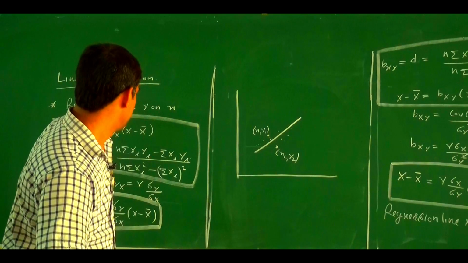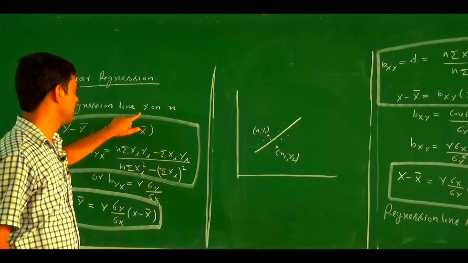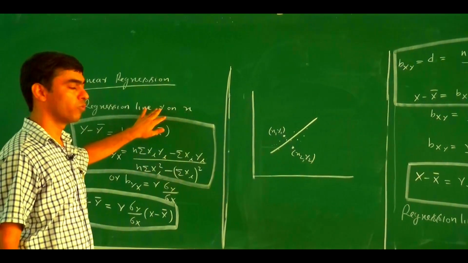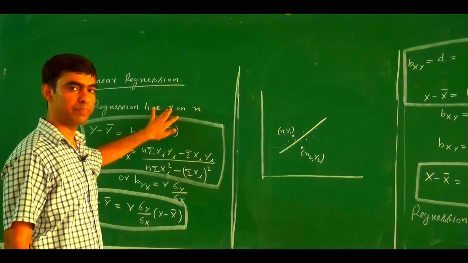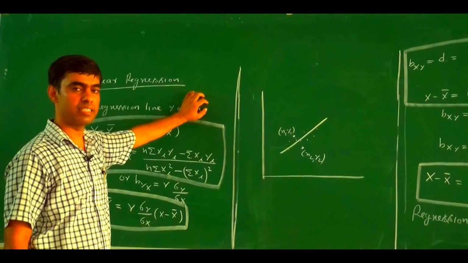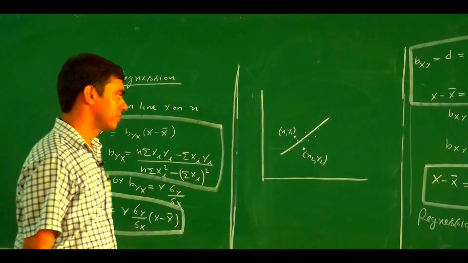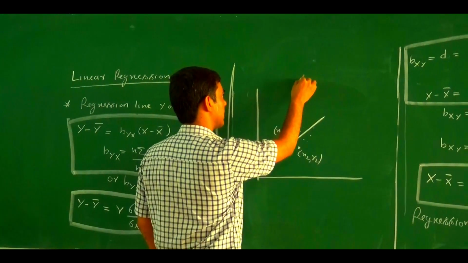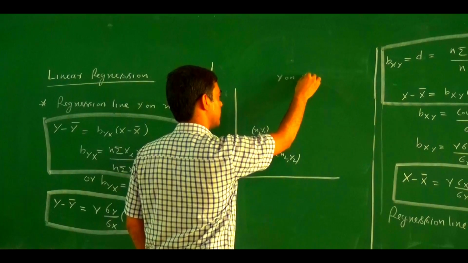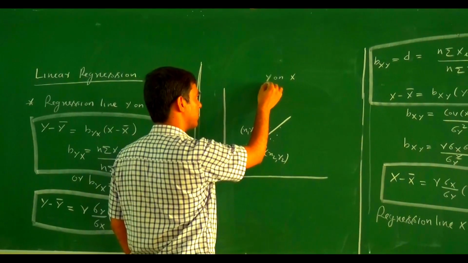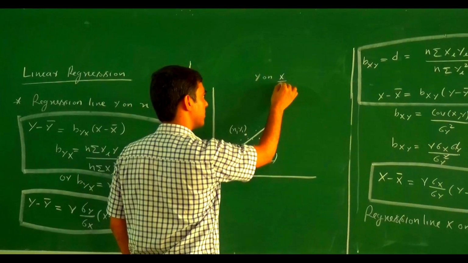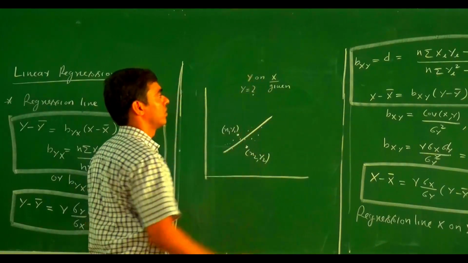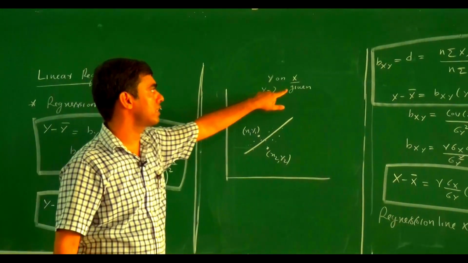Now, what is our aim here? To find out the value of y for a given value of x. Means x is given, y needs to be found out. y is dependent and x is independent. So here, if we find the regression line y on x, then y is the dependent variable, x is given, and we need to find out the value of y for the given value of x.